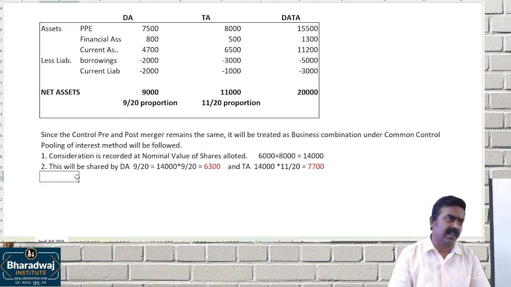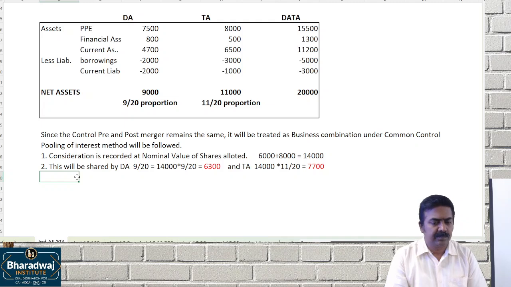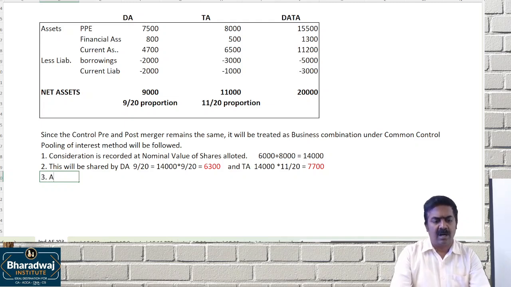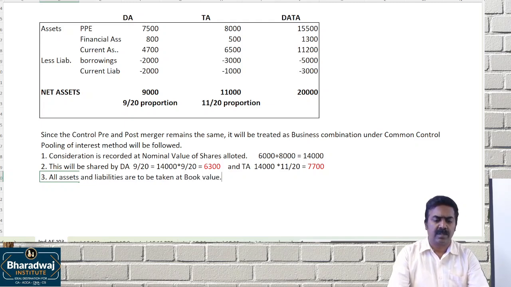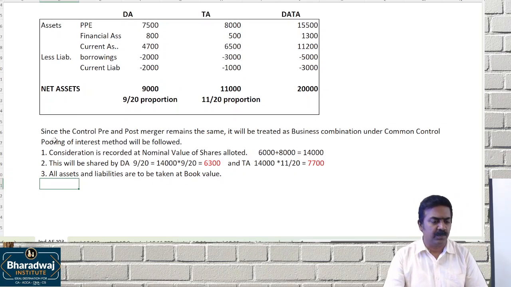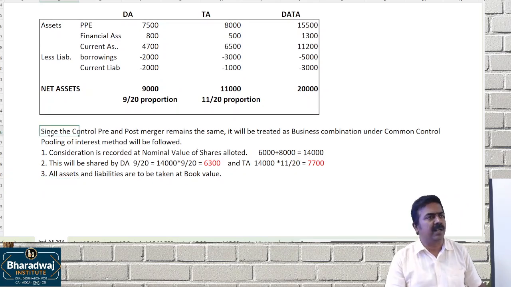Same proportionally they will carry. Then all assets and liabilities are to be taken at book value. Please note this. Then we'll do entries in the books of purchasing company.